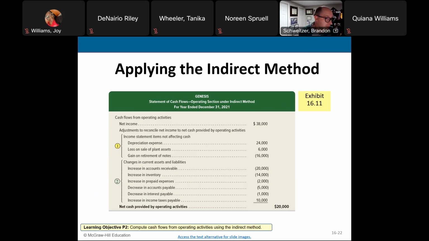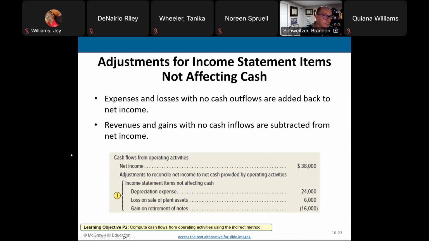And then the second thing we do is we adjust for the changes of current assets and current liabilities. That helps us to derive the net cash balance from operating activities using the indirect method. I'm not going to have you focus too much on it because it is a little bit more complex, but it's something that you should understand.